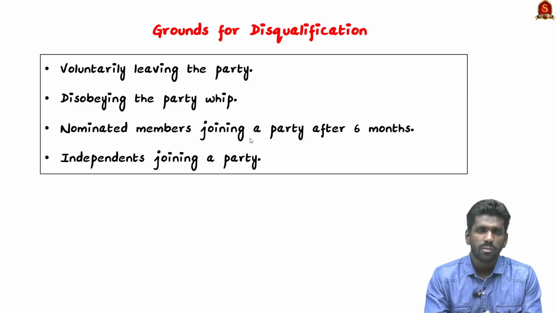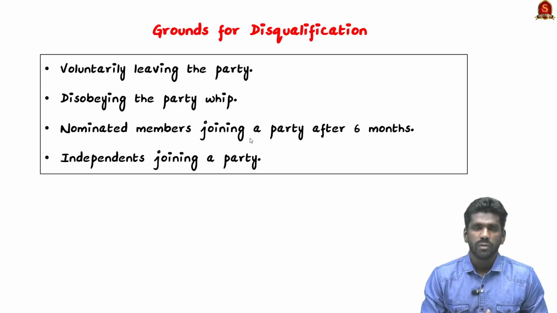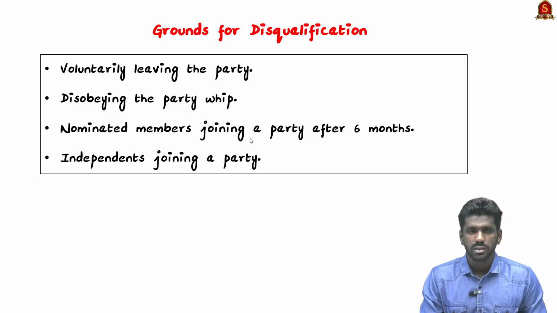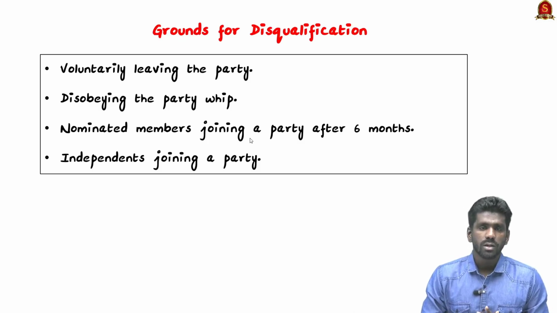Additionally, nominated members who join a political party after 6 months can be disqualified, and also independent candidates who later align with a political party face disqualification. So these are the 4 important grounds based on which the disqualification petition is filed to the Speaker.